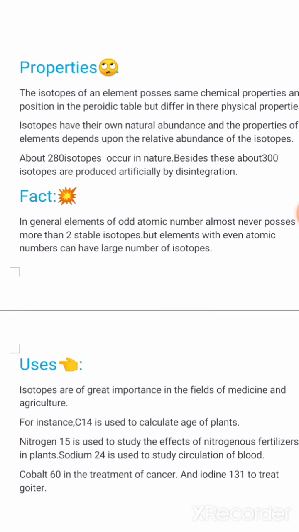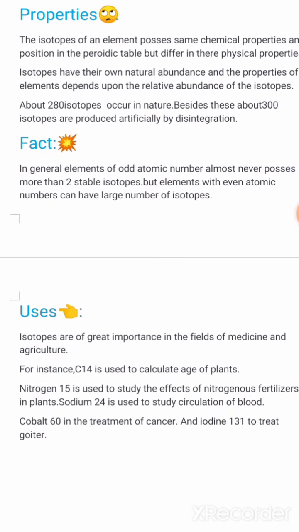Next, moving ahead, there are certain uses of isotopes. Isotopes are of great importance in the field of medicines and agriculture. For instance, carbon 14 is used to calculate the age of plants. Like we study fossils. Fossil studies are done with the help of carbon 14. Similarly, nitrogen 15 is used to study the effect of nitrogen as fertilizers in the plants. Sodium 24 is used to study the circulation of blood in humans or animals.